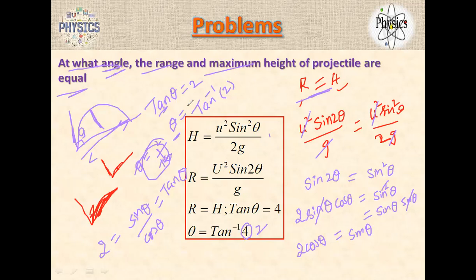If you bring it back, again tan theta is equal to 2. So the answer is theta is equal to tan inverse of 2. Okay, sir.